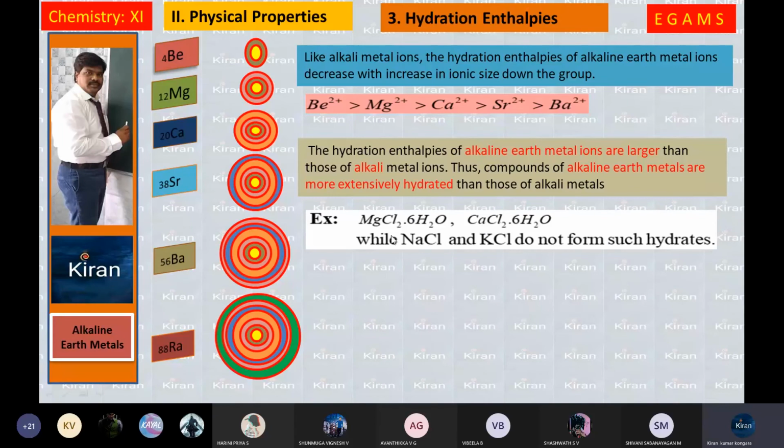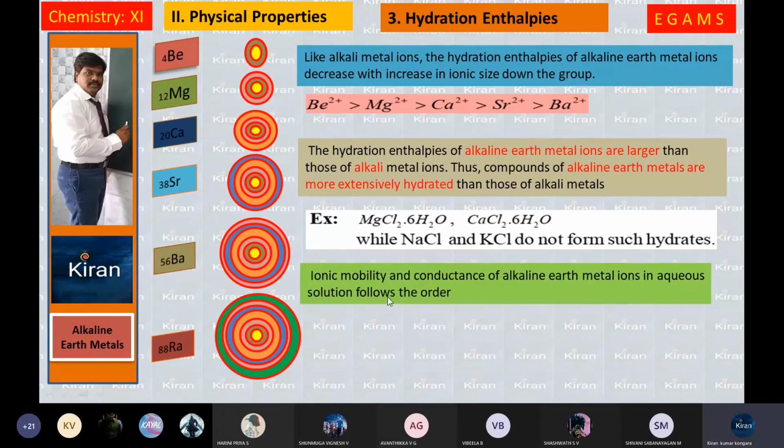That's the reason magnesium always exists in the hydrated form. The salts are MgCl2·6H2O, and calcium also forms a hydrated salt, CaCl2·6H2O. But sodium chloride and potassium chloride do not form such hydrates. They are purely available in the dried form, NaCl and KCl.